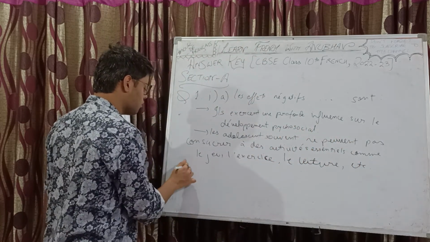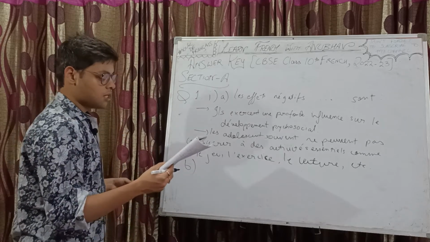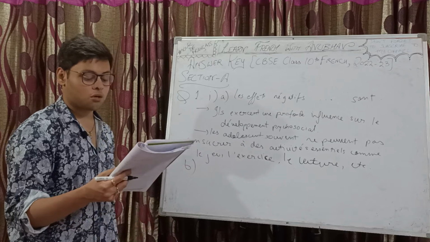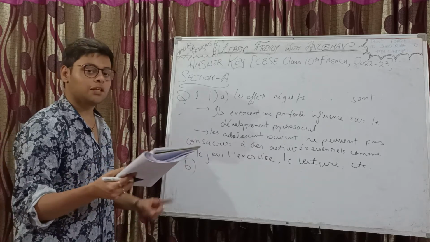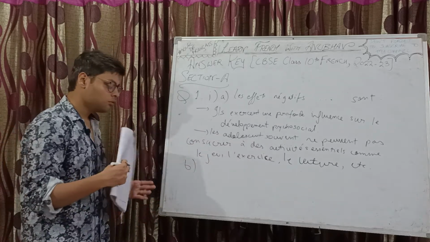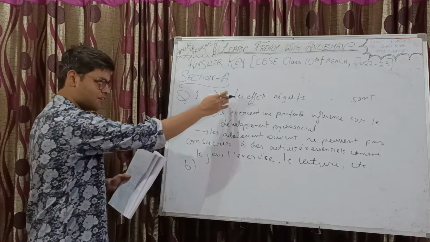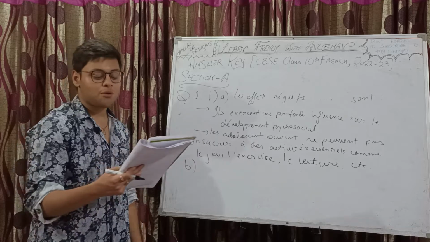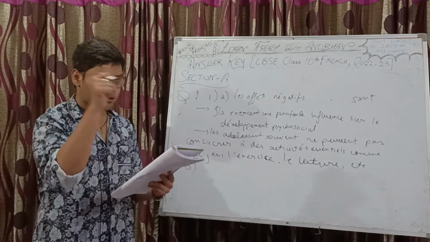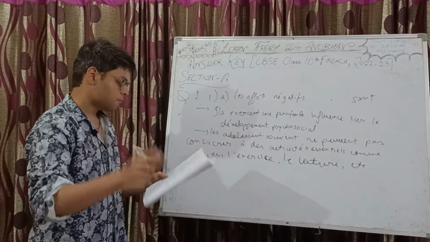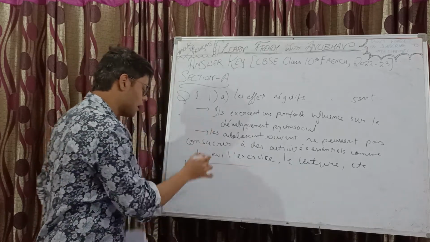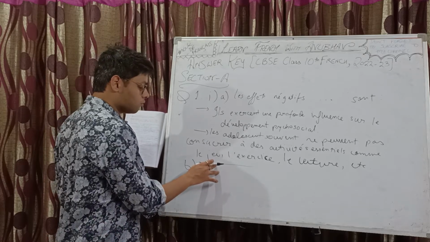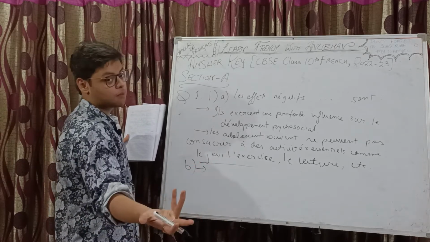Now, not second, B part. B part is: comment la télévision peut-elle avoir une bonne influence sur nous? How can it have a good influence on us? So first thing first, you need to write the opening statement like the way we did it here for better presentation. La télévision peut avoir une bonne influence sur nous. Colon. You give the heading and then you write the points. Heading is optional though. It's just that I prefer it for better presentation.